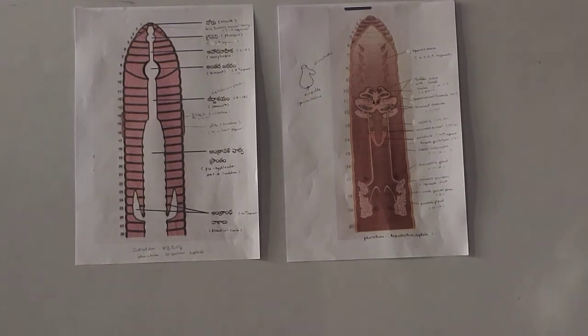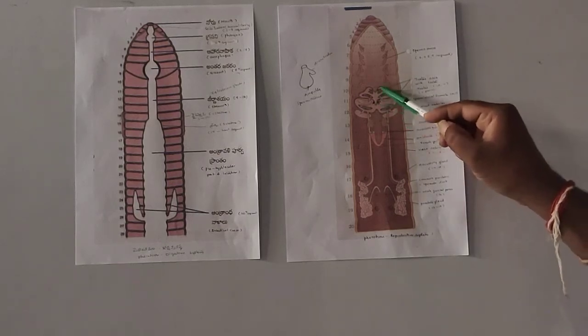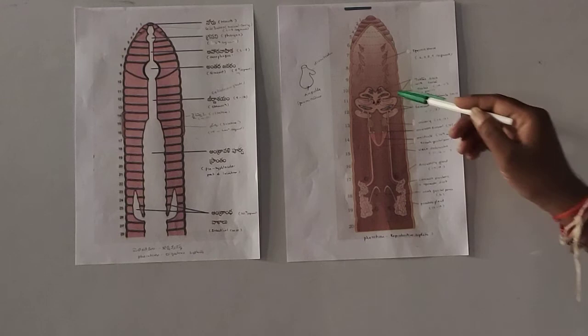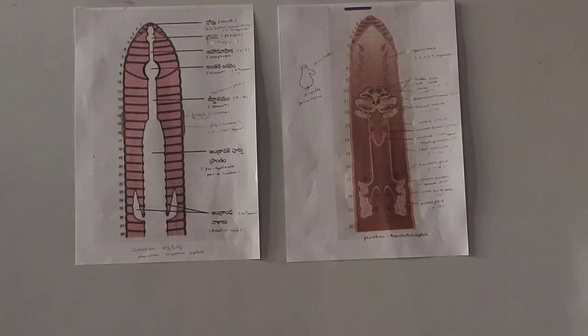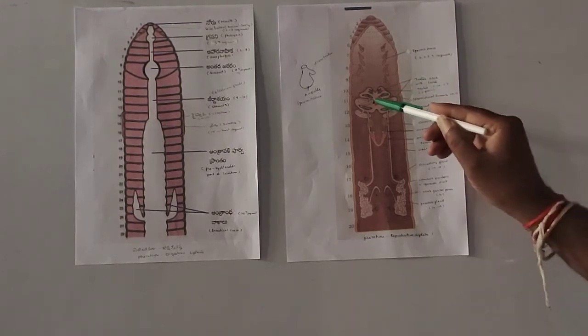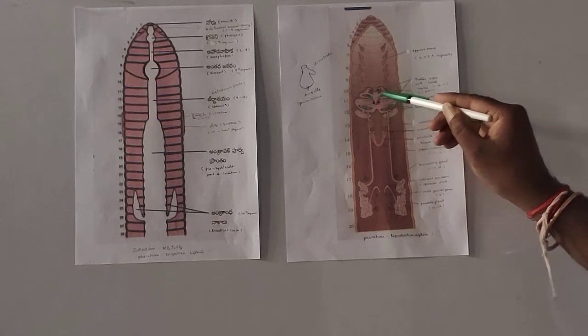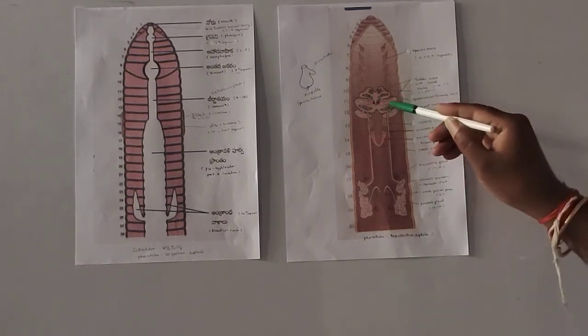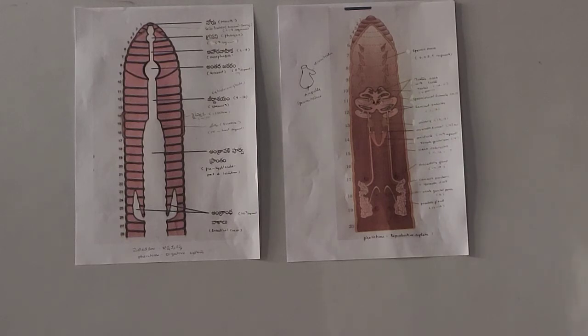Which segments, beta? The 10th and 11th segments: 10 segments have 1 pair and 11 segments have 1 pair. So, in total, how many pairs? 2 pairs are present in the testis sacs. Also, in the 10th and 11th segments, 2 pairs of spermiducal funnels are there, and in the 11th and 12th segments, seminal vesicles are there.